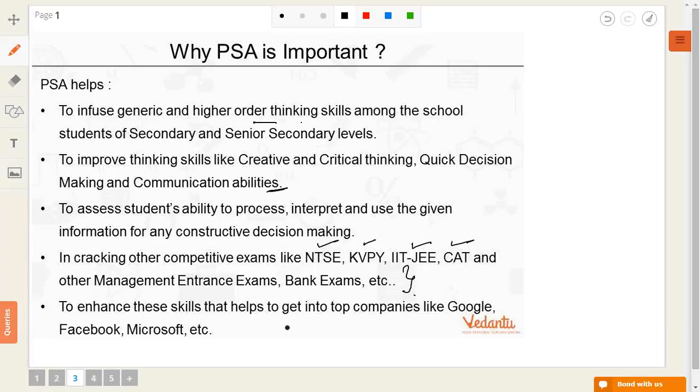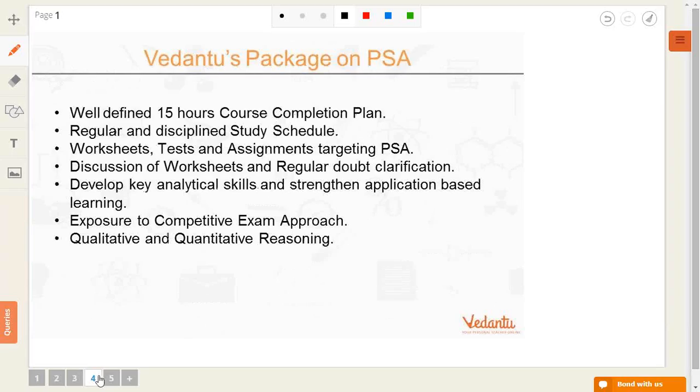Just to name Google, Facebook, Microsoft, there are n number of companies. These kinds of exams develop our critical and creative thinking, logical reasoning, and when you sit for the exams with these companies, the very first round is your logical reasoning exam. Therefore, this PSA becomes very important because it lays the foundation for all these kinds of exams. So that makes PSA very, very important for all the kids.